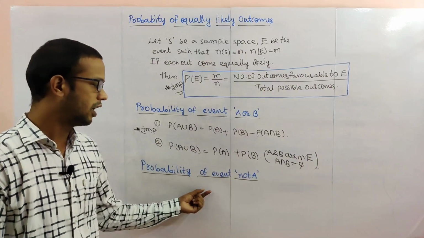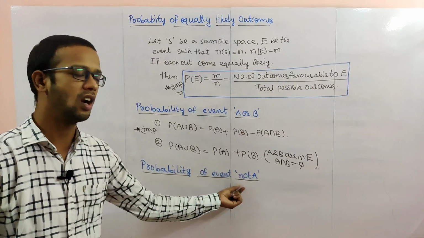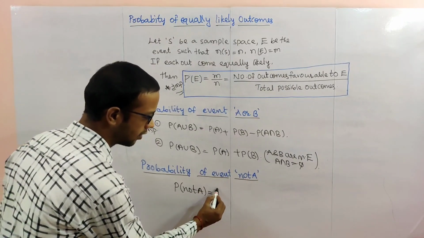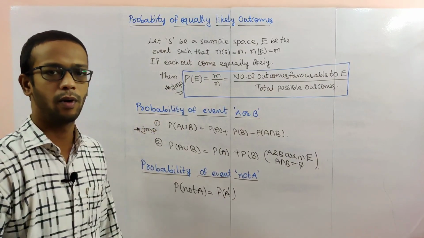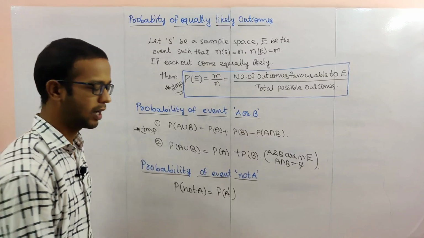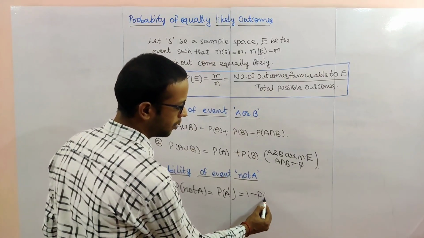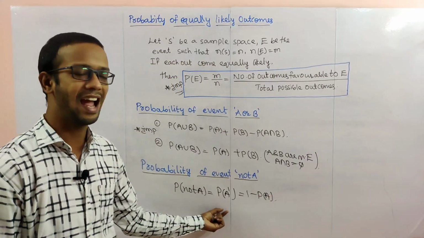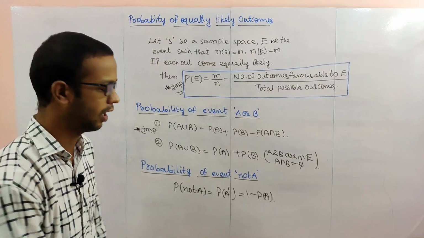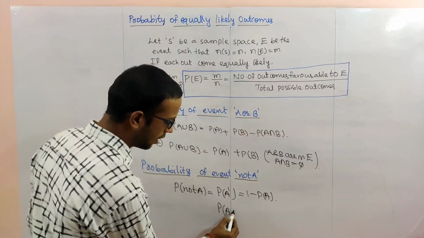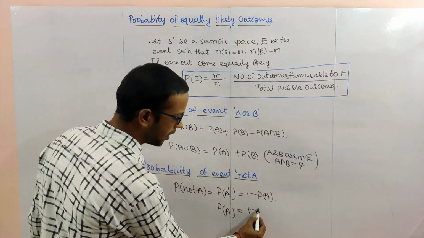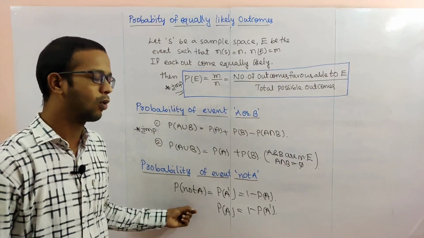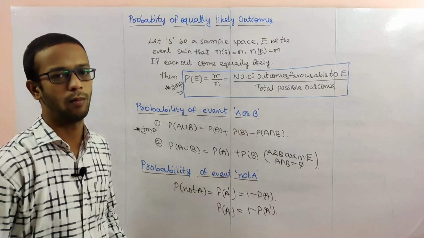Next, the probability of event not A, that is the probability of A dash. I am directly writing the formula: 1 minus probability of A. If you know the probability of A, then P(A dash) is equal to 1 minus P(A); otherwise, if you know P(A dash), we can write P(A) as 1 minus P(A dash) also. The proof is in the textbook, but the proof is not needed. We will use this formula in the problems.